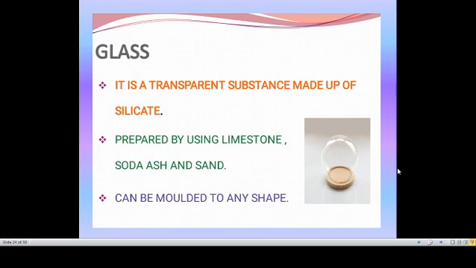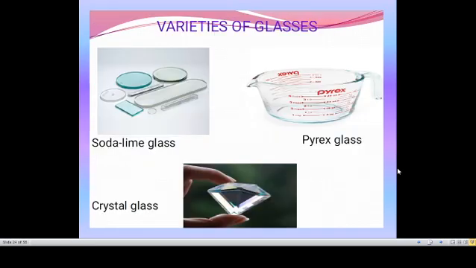The next one, glass. Glass is a very transparent substance and it is made up of silicate, and it is prepared by using limestone, soda ash, and sand. Sand here means not normal sand, but one kind of sand, that is silicon dioxide. Glass can be molded into any shape. You can see bulbs, tube lights, your mirror, different types of jars, and glass tumblers.